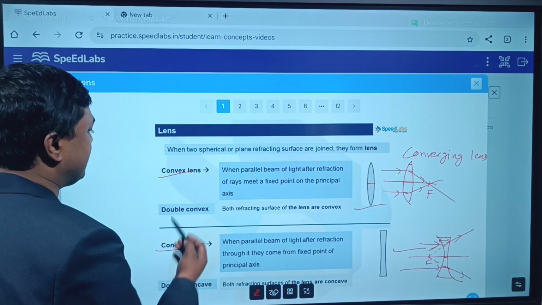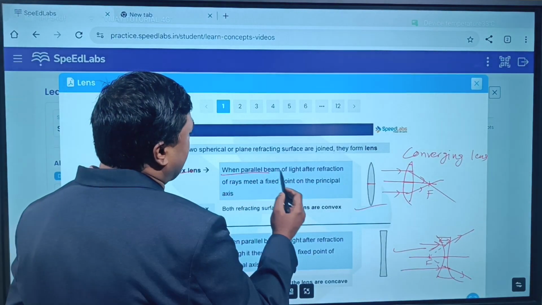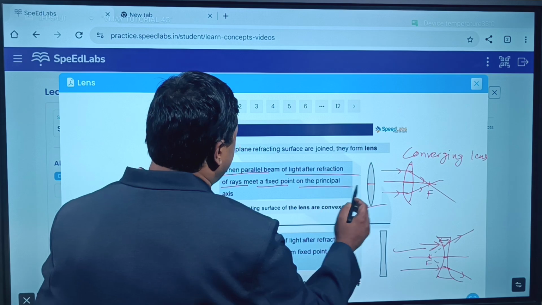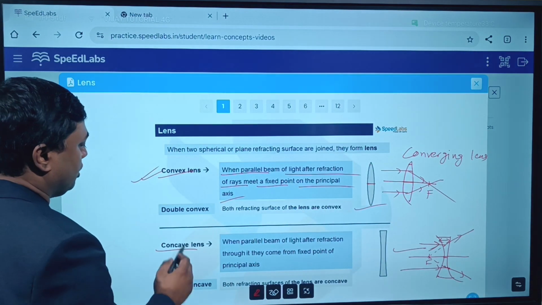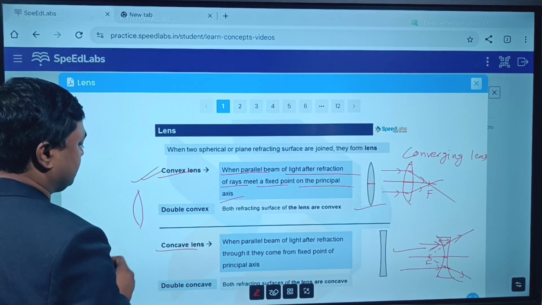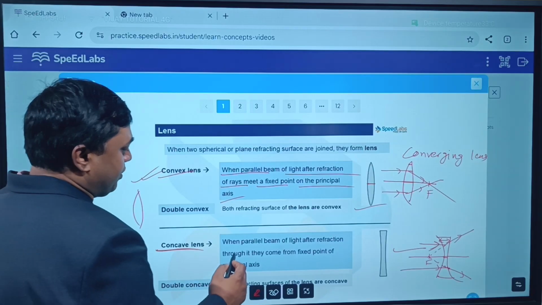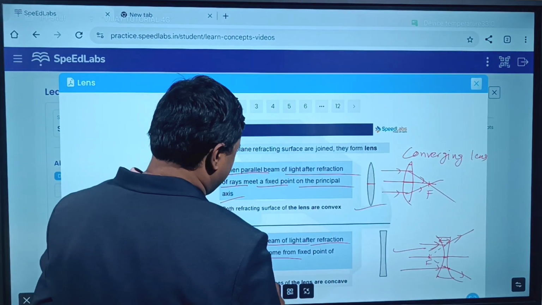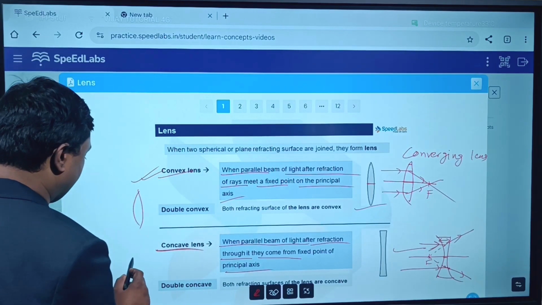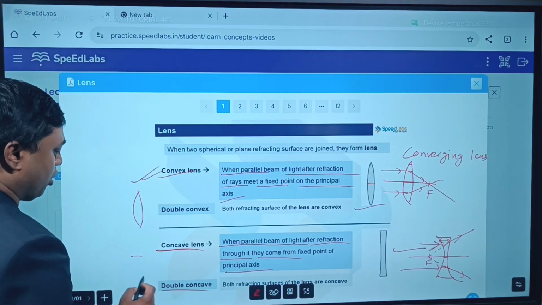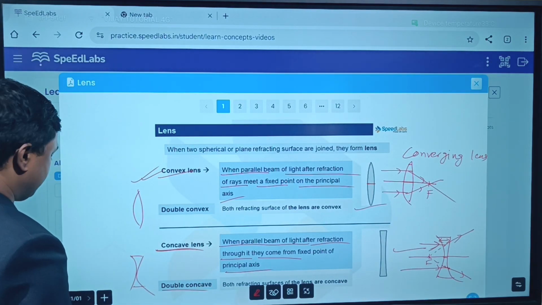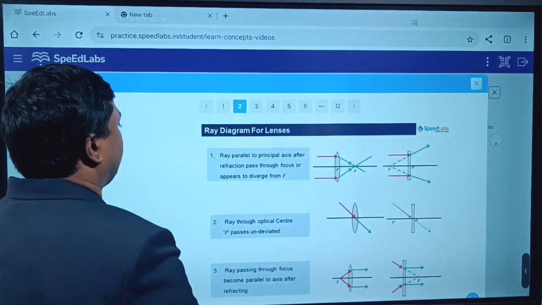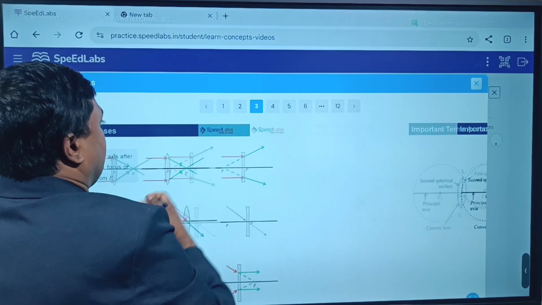You can see the convex lens definition: when a parallel beam of light, after refraction, has rays that meet at a fixed point on the principal axis, that is a convex lens. Double convex lens is there in the syllabus. Concave lens: when a parallel beam of light after refraction through it appears to come from a fixed point on the principal axis, that is a concave lens. Just now I discussed, double concave lens is there in the syllabus.